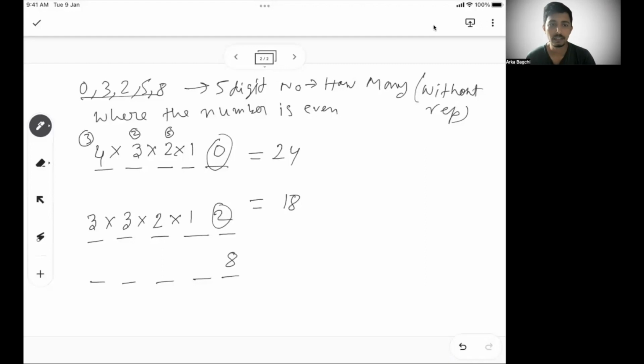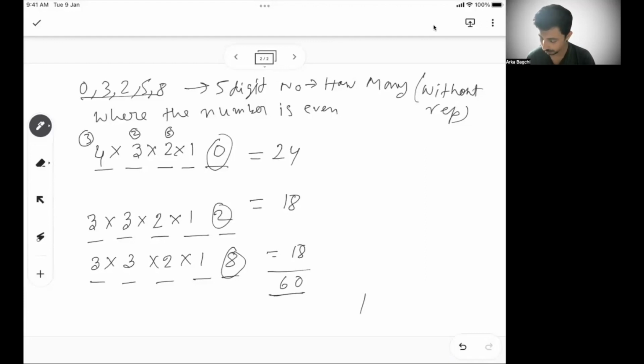Okay. Now, if you see this, then 8 is fixed here. So then again, in the same way, 3 numbers in the first, 3 numbers in the second, 2 numbers in the third, and 1 choice in the last. 18 ways. So there are a total of 60 numbers possible, which are even and 5-digit numbers with all this.